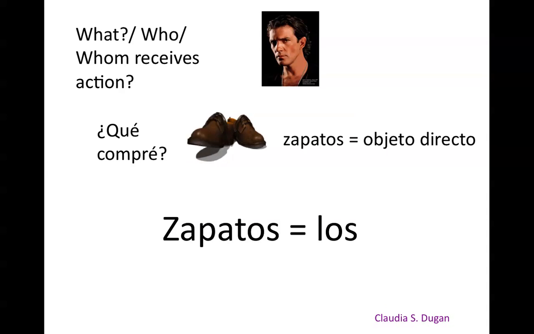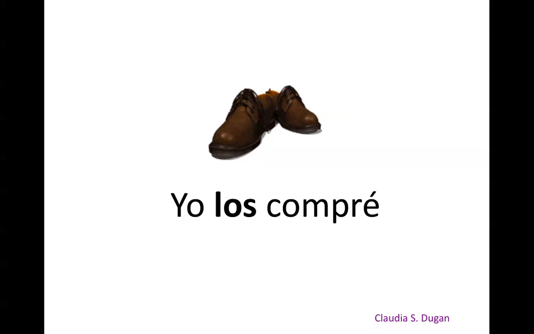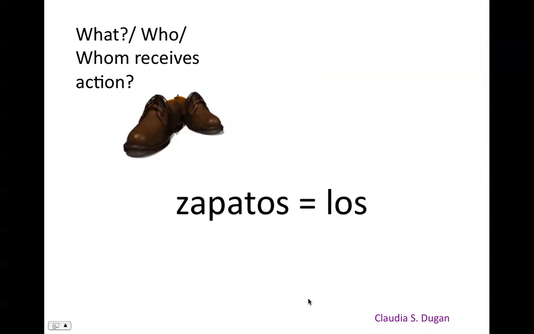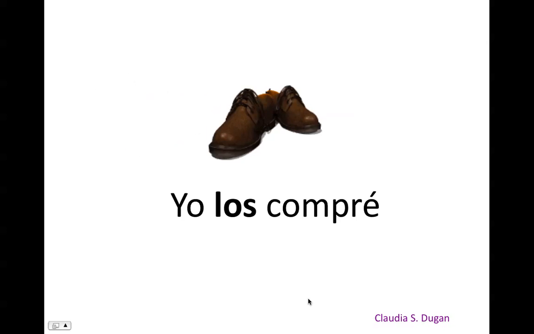What or who or whom receives the action? Que compré, zapatos, objeto directo. Zapatos is masculine and it is plural, so it changes for the pronoun los, or the direct object pronoun los. Yo los compré. Notice that I wrote my direct object before my verb. Objeto directo, verbo. Pronombre, objeto directo, verbo. That is the right order. Zapatos, los. Yo los compré.